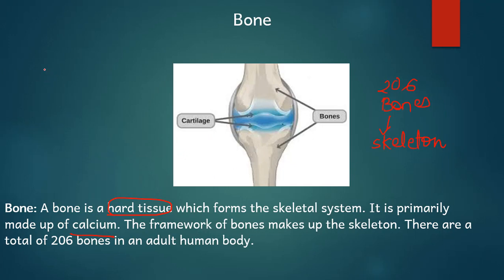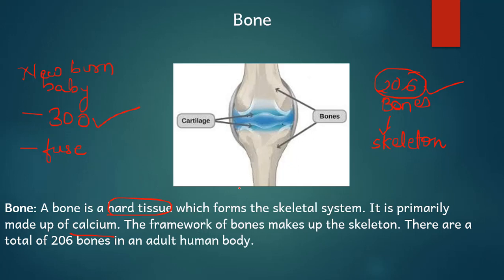It is said that a newborn baby has 300 bones which later on fuse. Some bones fuse. When a baby is born, the baby will have 300 bones, but as the baby starts growing, some bones fuse, mix together, and hence later on when the baby reaches the adult stage, the number of bones is 206. So please remember, in a newborn baby there are approximately 300 bones which fuse, and finally in the adult stage you have 206 bones. It is a hard tissue made up of calcium.